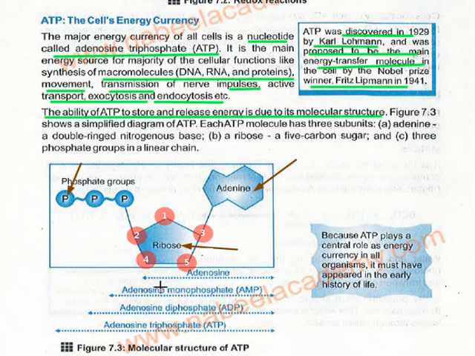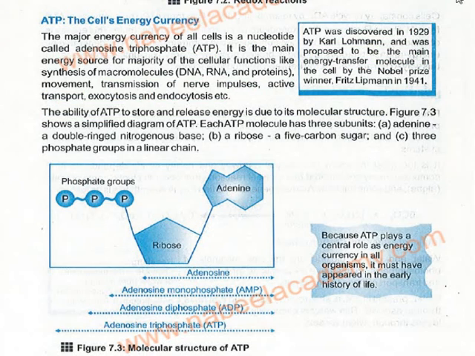Because ATP plays a central role as the energy currency in all organisms, it must have appeared in the early history of life. This is what scientists think about it. Now look at the diagram to understand it completely. They can ask you to draw the structure and you might get confused, so please listen carefully.